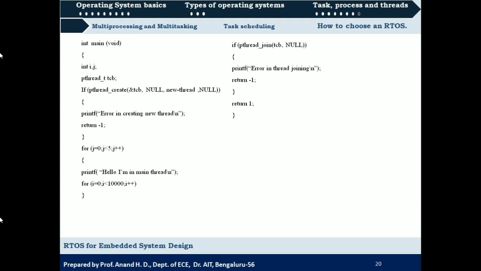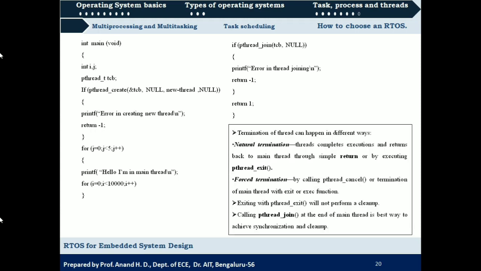If it returns 1, again it indicates failure, so it is going to display an error message, "error in thread joining", and it is going to return -1, else it is going to return +1, indicating that pthread_join was successful. Done. So this is the program.